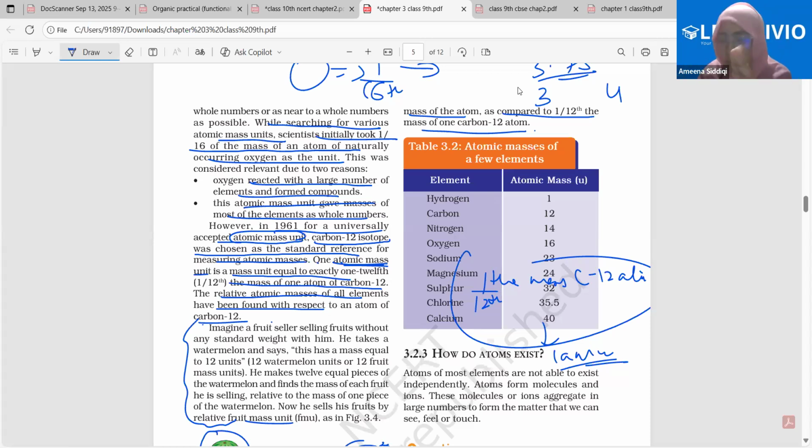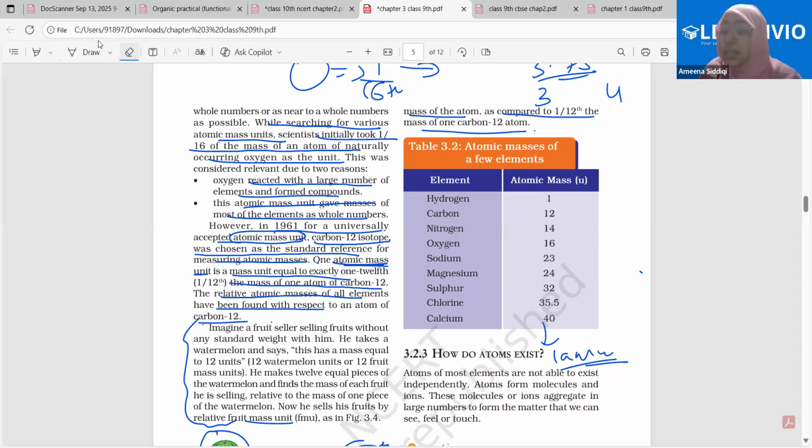Simple comparison. The mass of oxygen atom is 16 times the mass of 1/12 the mass of carbon-12 atom, right? The mass of oxygen atom is 16 times that one part of the 12 parts of the carbon-12 atom. Simple comparison. Therefore, relative atomic mass. Clear, bacho? So quickly go through the values of the atomic masses that we have for different elements.